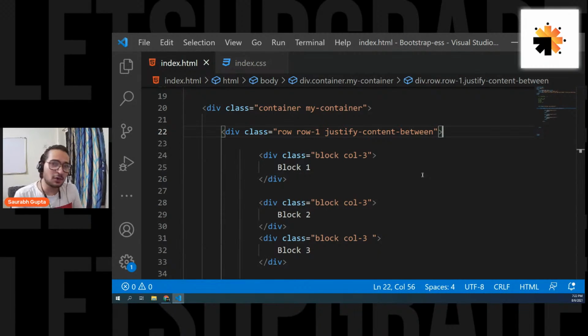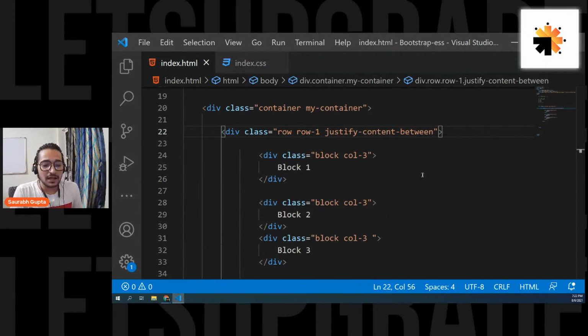See guys, from tomorrow, what are we going to learn? It's going to be really easy and really good to look at. Today, it's a little trickier. I know that. And it's not really good to look at right now because we are simply working with divs. But please try to understand this because this is the most important thing. Tomorrow it's going to be easy and good to look at, so you'll find it amazing. But this is also really important, the most important actually in Bootstrap, because the main aim of Bootstrap is to make things responsive.